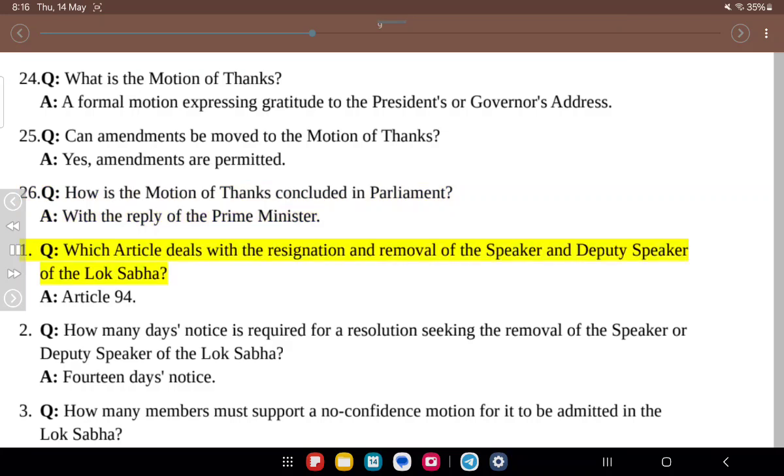1. Q. Which article deals with the resignation and removal of the Speaker and Deputy Speaker of the Lok Sabha? A. Article 94. 2. Q. How many days notice is required for a resolution seeking the removal of the Speaker or Deputy Speaker of the Lok Sabha? A. 14 days notice.